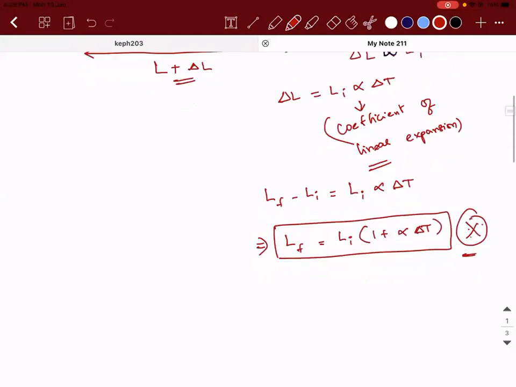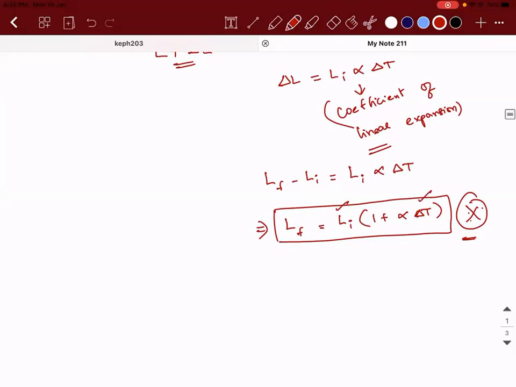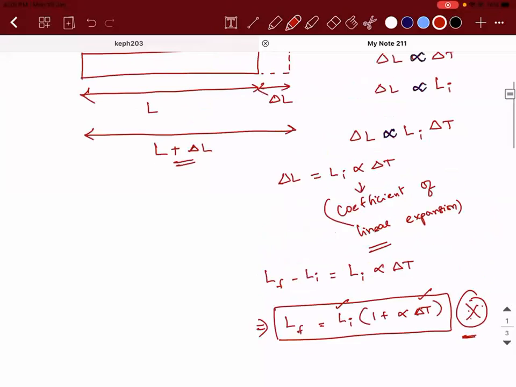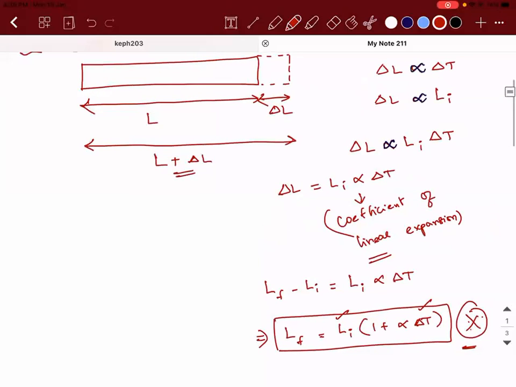What I'm trying to say is, if you know the initial length and the temperature change that has taken place in that particular material, then it is possible for you to calculate the final length, provided you know the coefficient of linear expansion of that material. That depends on the nature of the material you use. If you use steel, it has a particular alpha value. If you use aluminum, it has a separate value. If you use copper, it has a separate value. Please make note of this point.